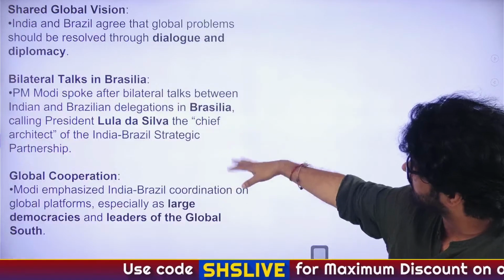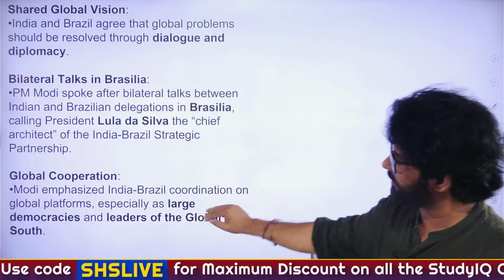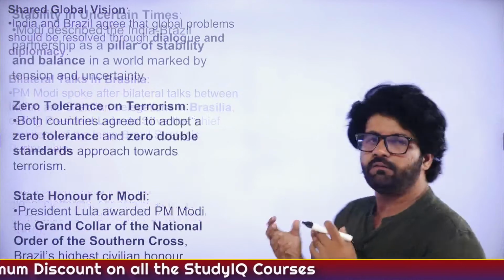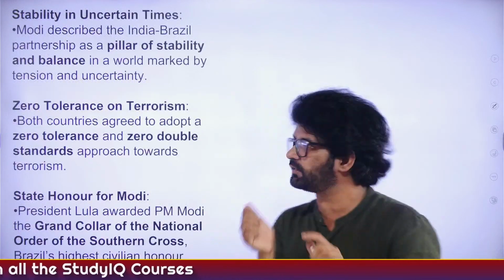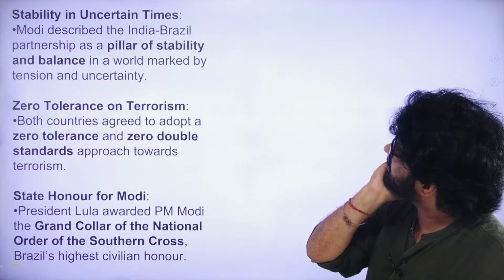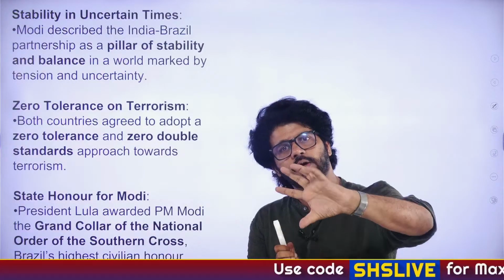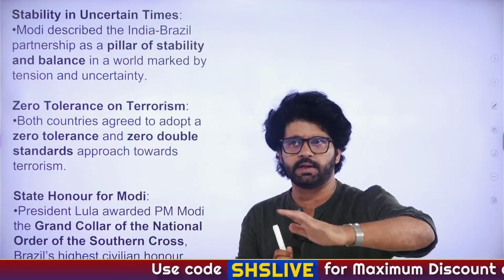Then they are hugging each other. They are saying good things about each other. Global cooperation, and so on. Read it. The thing is, we have to focus on the different points which we have just discussed. Stability in uncertain times. Again, if we are talking about the India-Brazil relationship, they agree on the terror part, like terrorism.